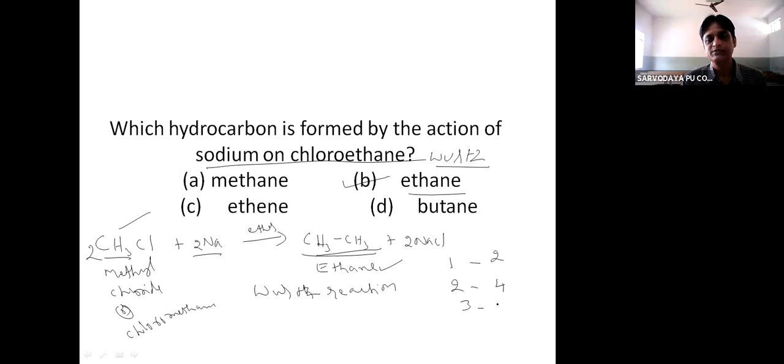If 3 carbon atoms are present in the alkyl halide, the alkane formed will contain 6 carbon atoms. So CH3Cl contains 1 carbon atom, so the alkane produced will have 2 carbon atoms. An alkane containing 2 carbon atoms is nothing but ethane.